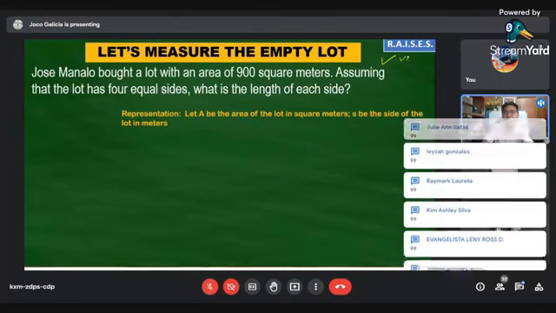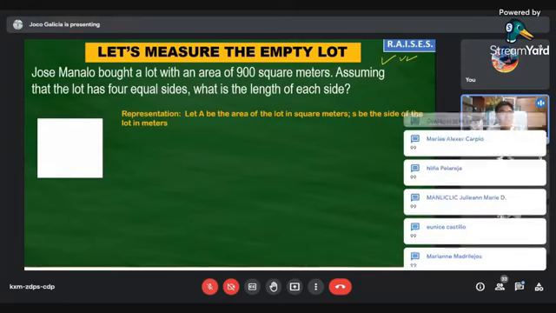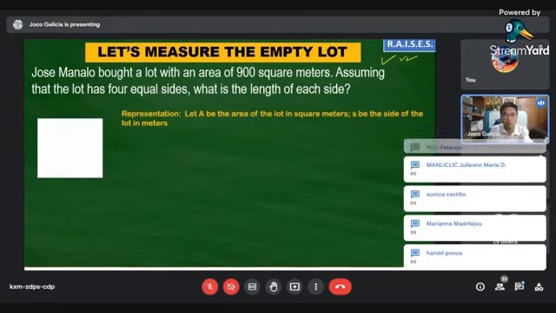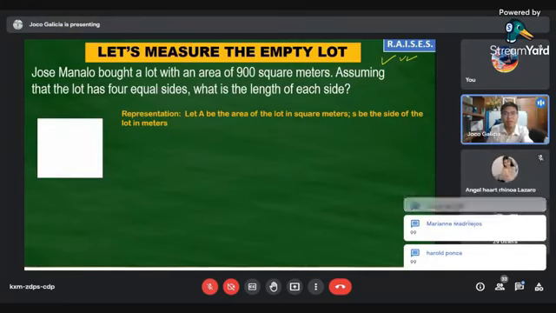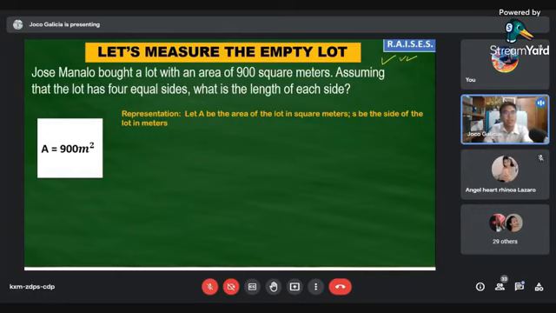To illustrate our problem, we have to draw a square, assuming that this square is the lot that Jose Manalo bought. Now, the area of this square is 900 square meters. And these are the sides of the square. These are all equal, class. Don't forget that.